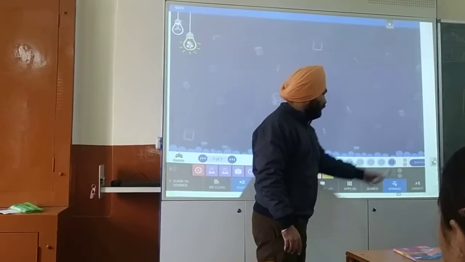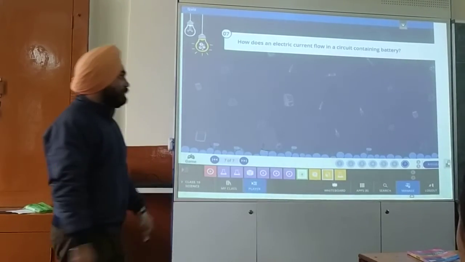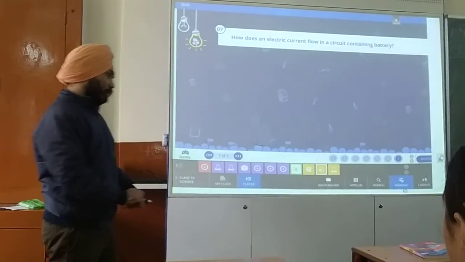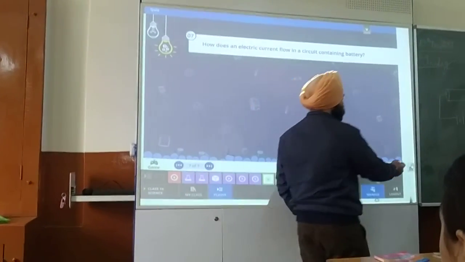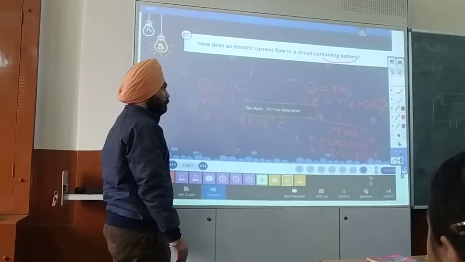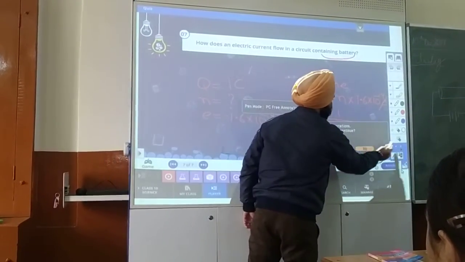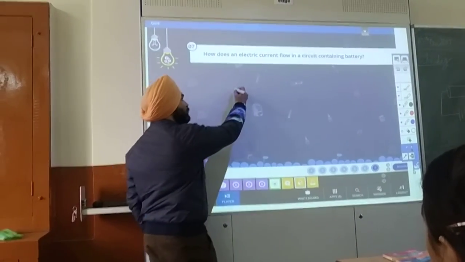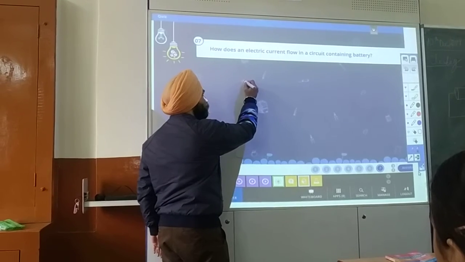So the last one is here. How does an electric current flow in a circuit containing a battery? To show how it flows, we can draw the diagram. Now to show the flow of current, we have to consider the wire. This is the wire.